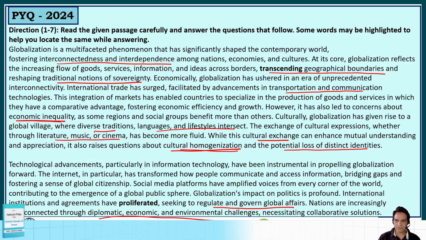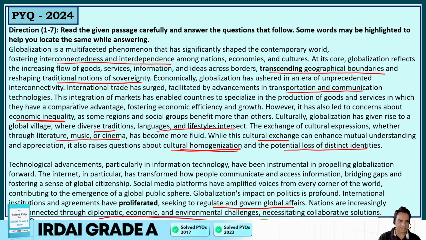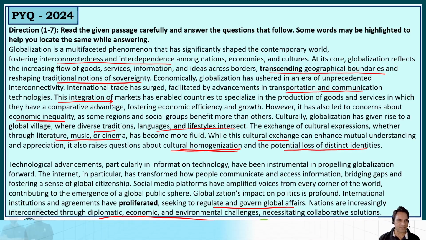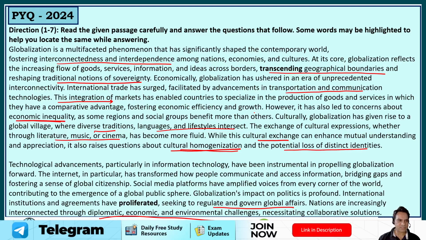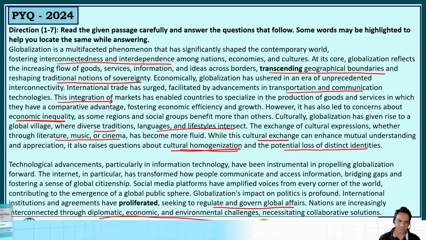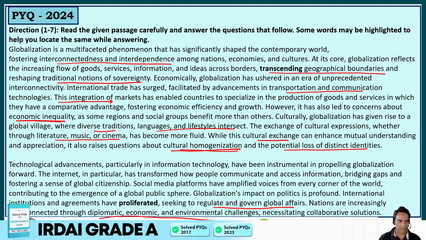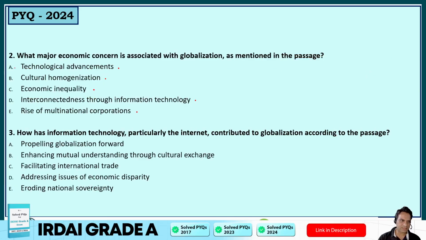So, however, it has also led to, so let's read it. This integration of markets has enabled countries to specialize in production of goods and services in which they have a comparative advantage, fostering economic efficiency and growth. However, it has also led to concerns about economic inequality as some regions and social groups benefit more than others. So, economic inequality is the right answer here. Option C is the correct answer.